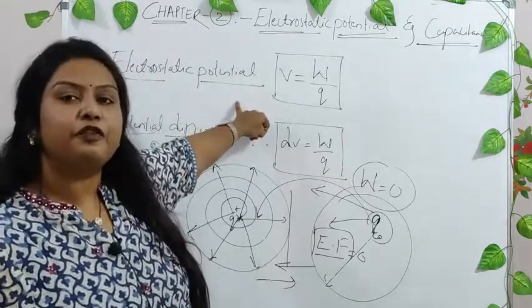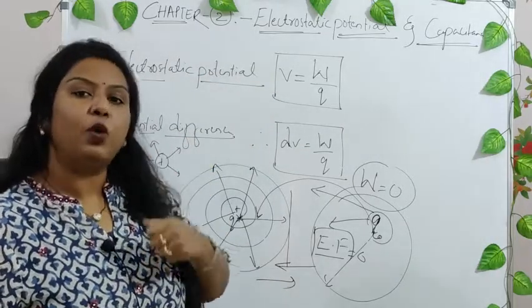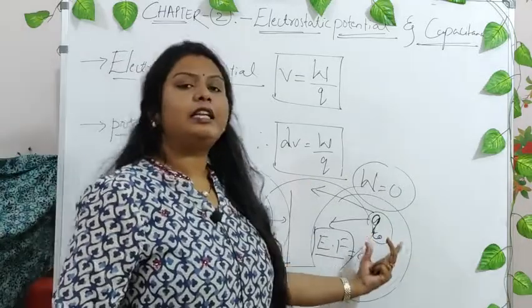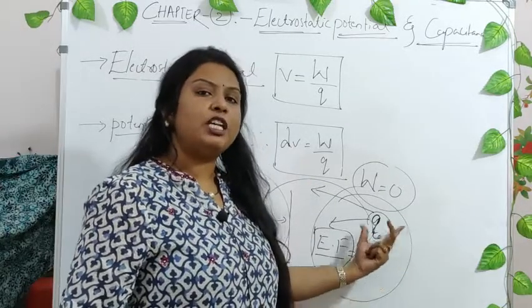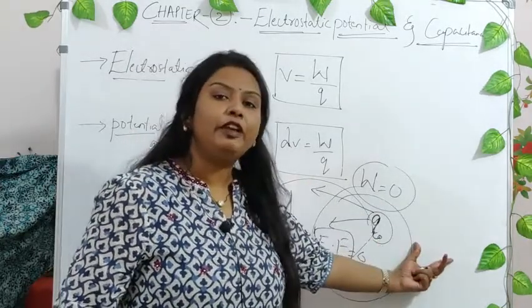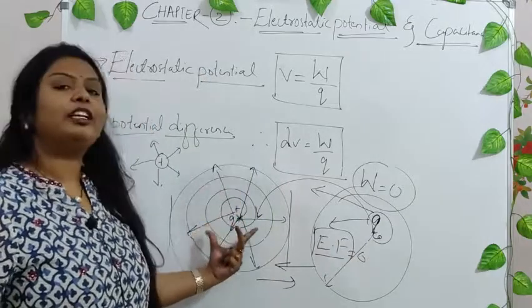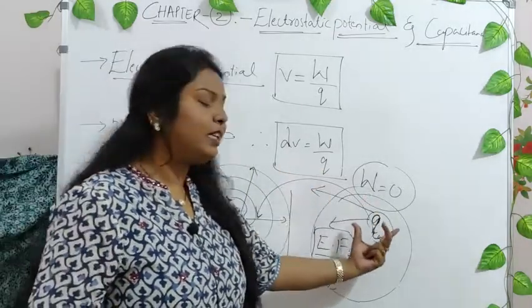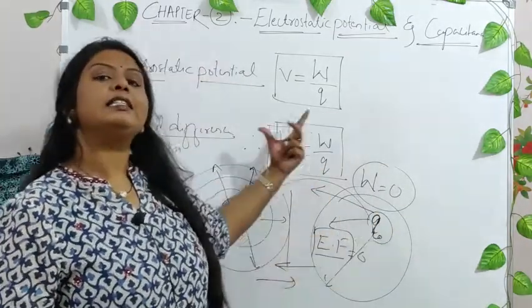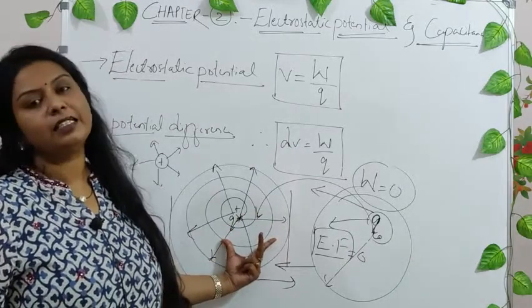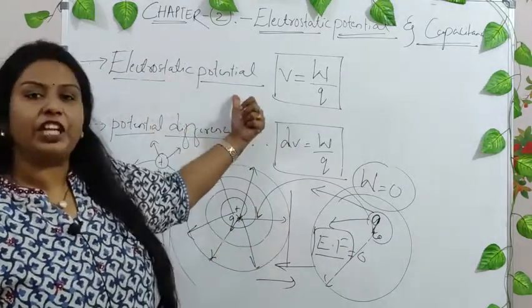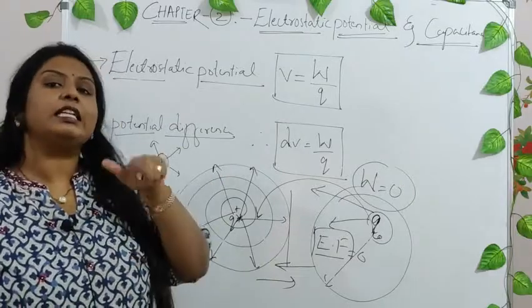Electrostatic potential is defined as the amount of work done in bringing a test charge, or unit positive charge, from a distance of infinity against the region of electric field. This is called electrostatic potential. Why do you say infinity?